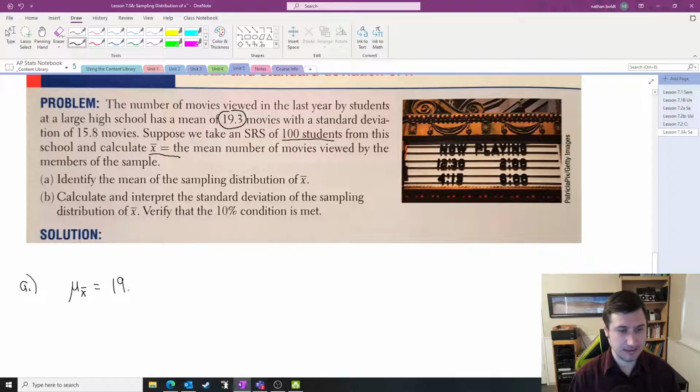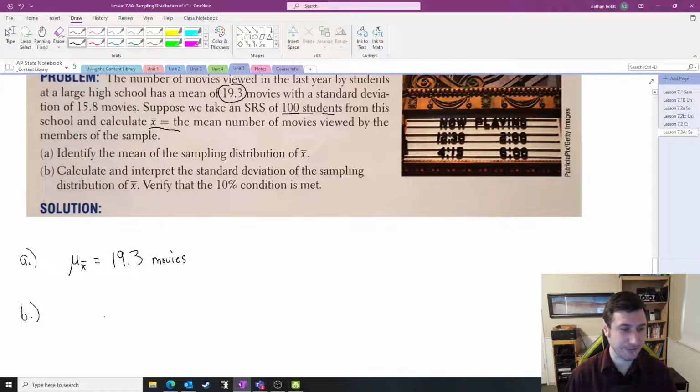So 19.3 movies. And part B. Calculate and interpret the standard deviation of the sampling distribution. Verify that the 10% condition is met.